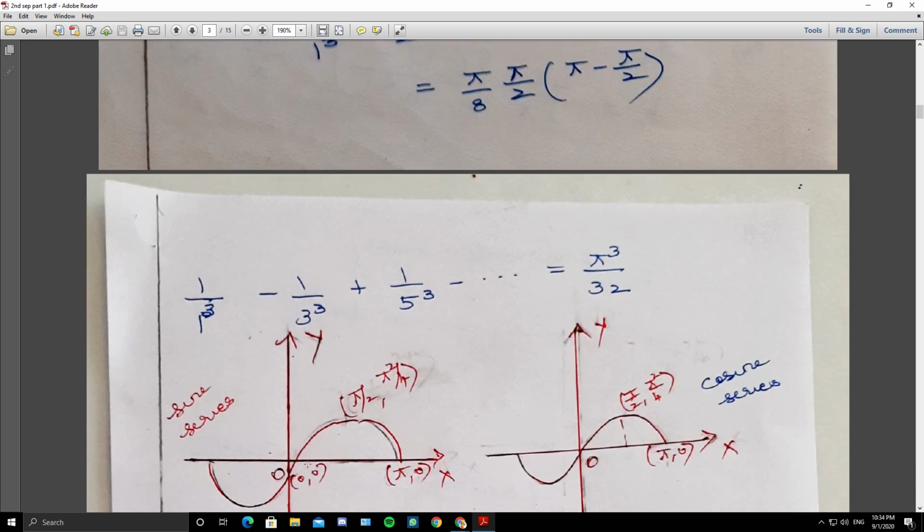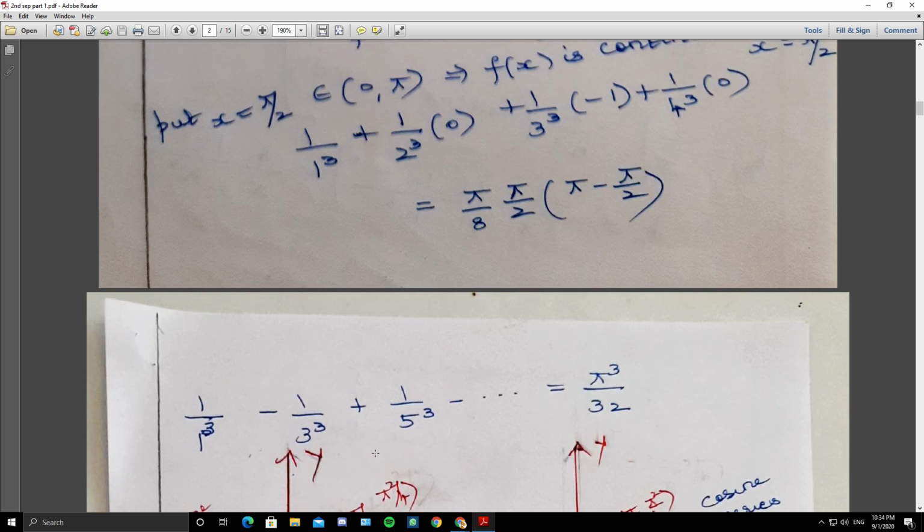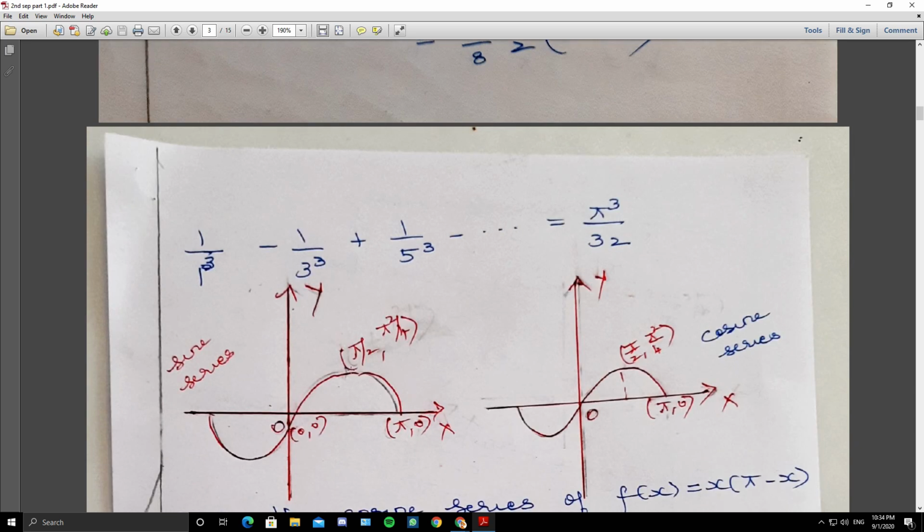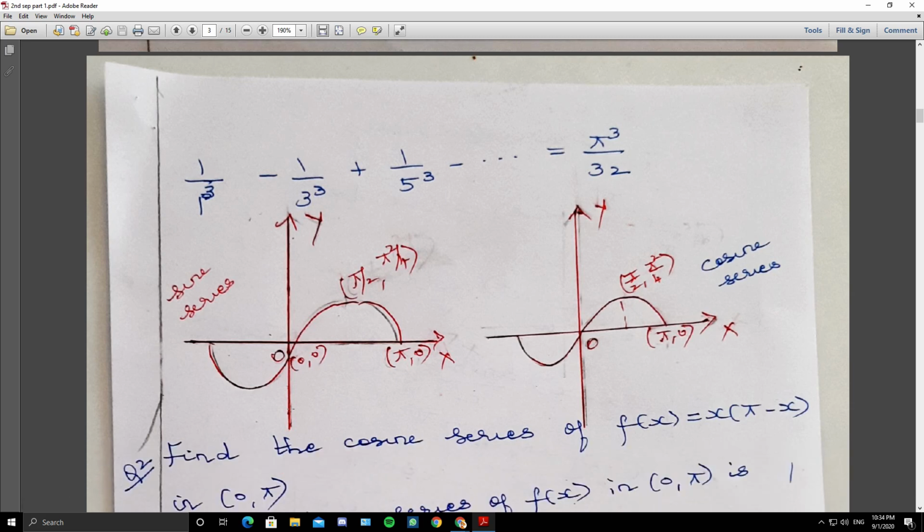See, what is the function? x into pi minus x. If x is 0, 0. If x is pi, 0. So 0 0 and pi 0 is a point. If x is pi by 2, pi by 2 into pi by 2, pi square by 4. That's what you have here. So it is symmetric about the origin because it is a sine series. So I have shown that here. You have to sketch the graph only if it is asked, otherwise it is not required.